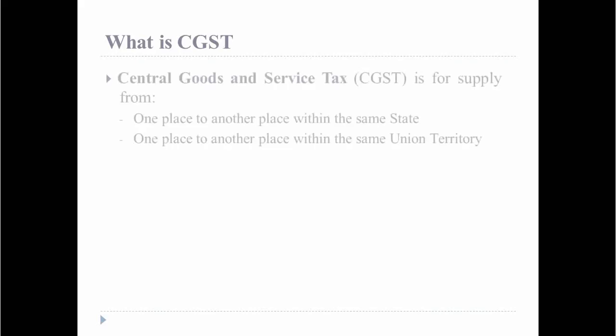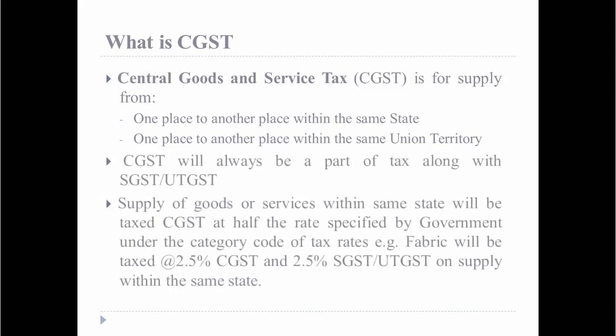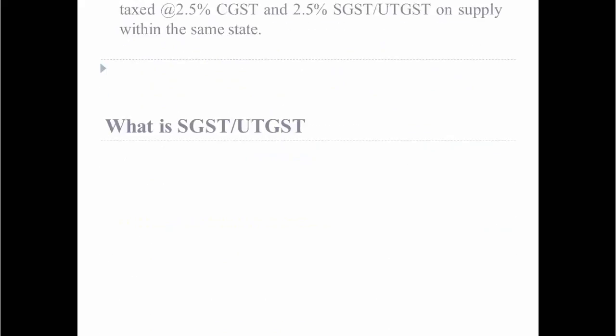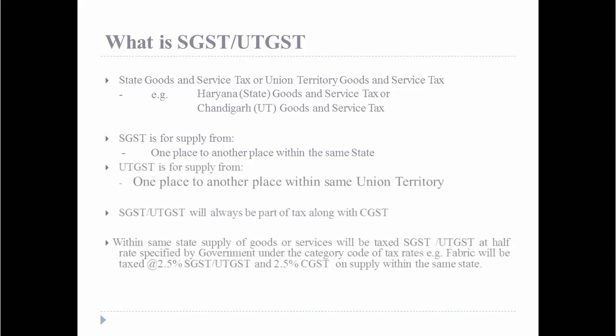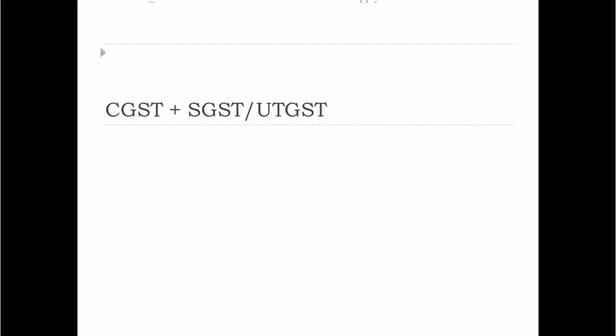Now coming to CGST, that is the Central Goods and Services Tax. It is applicable on supply from one place to another within the same state or within the same union territory. CGST will always be a part of tax along with SGST or UTGST, whichever is applicable. The SGST will be charged on supply from one place to another within the same state. The UTGST will be charged on supply from one place to another within the same union territory.